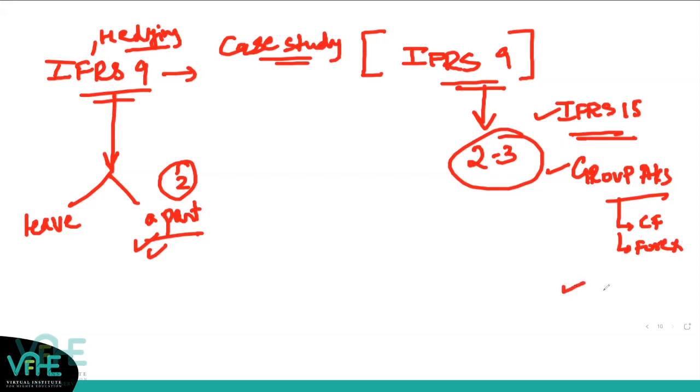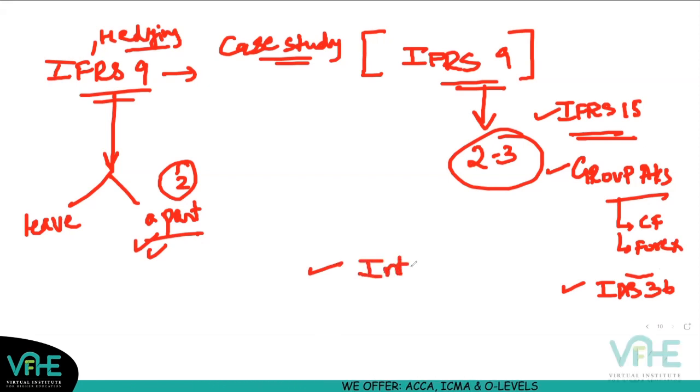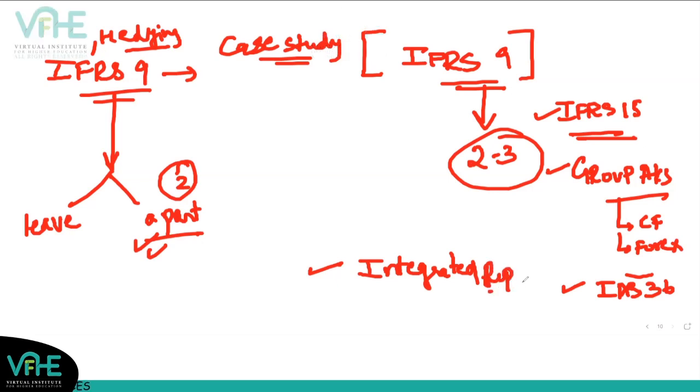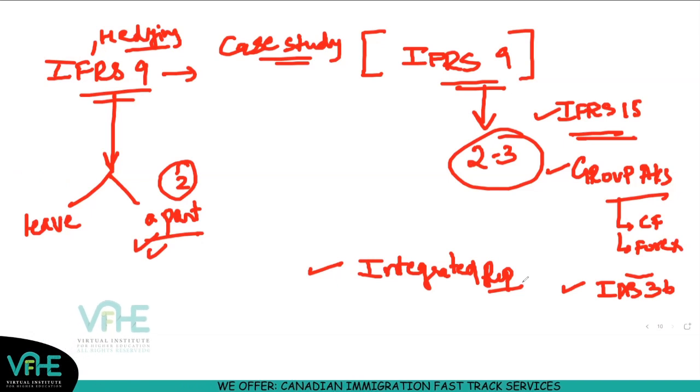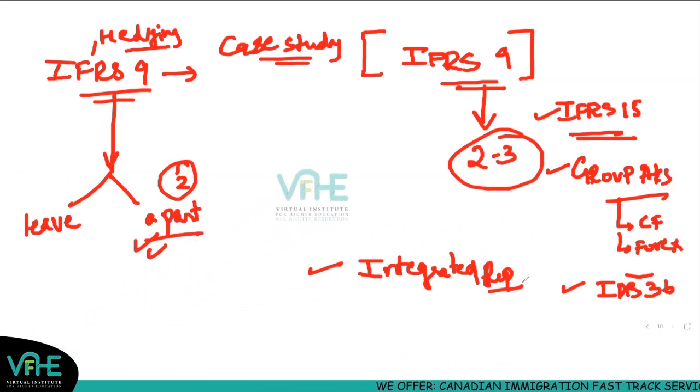Then IAS 36 is tested most of the times in your paper. Then most of the times these days, the examiner is shifting from current issues to integrated reporting due to the rising trend of climate and global warming and things. So the examiner is more keen to ask you a question on integrated reporting. So even that is becoming a scoring area. Directly for 6 marks, 7 marks, they will ask you advantages of integrated reporting. So very important area again from interpretation and APMs, right? So these are the areas from where you can get the major marks.